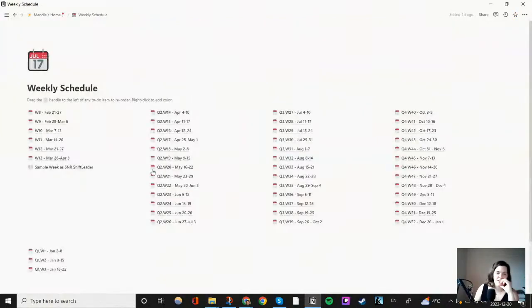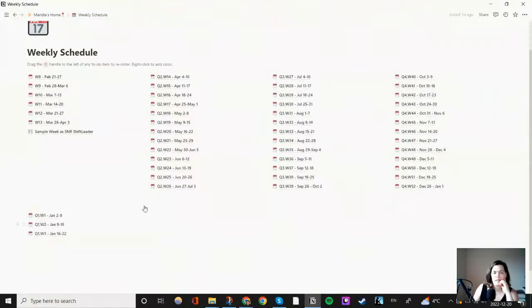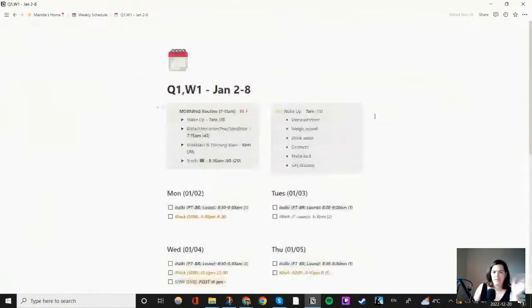And then I have weekly schedule stuff. This is where I just have all my schedules. I need to make a master one so I can just copy and paste it, but I haven't done that yet.